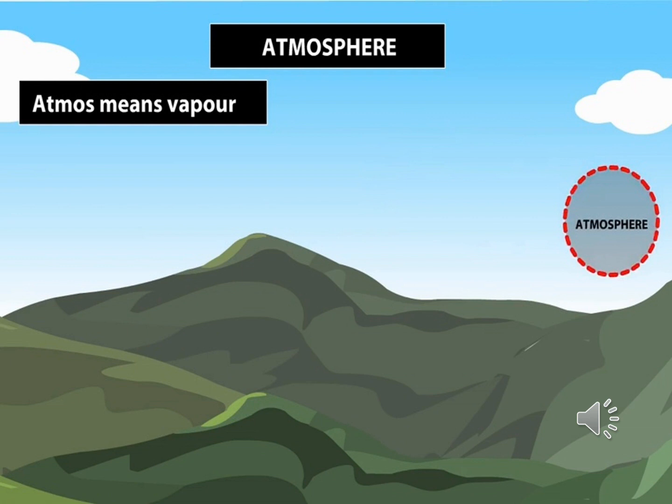And also the atmosphere helps to maintain the temperature level. Okay, and our atmosphere is the source of important gases: oxygen, carbon dioxide, nitrogen. So all these sources are there in our atmosphere.